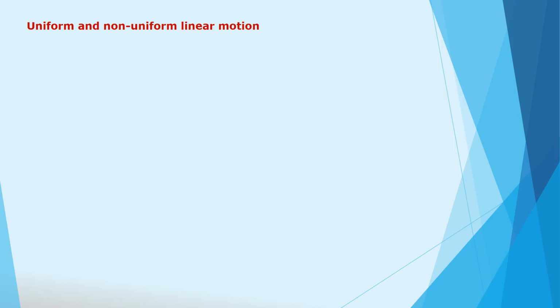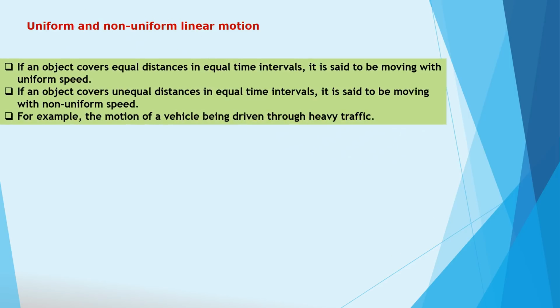Next topic is uniform and non-uniform linear motion. We studied linear motion in the previous standard. Now we are going to see what is meant by uniform and non-uniform linear motion. If an object covers equal distance in equal time intervals, it is said to be moving with uniform speed.